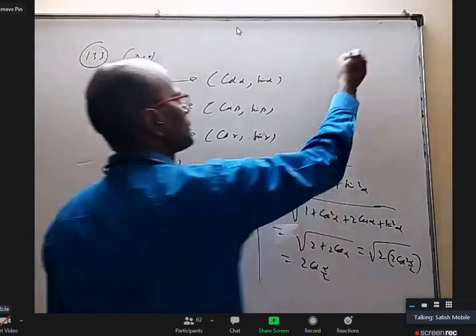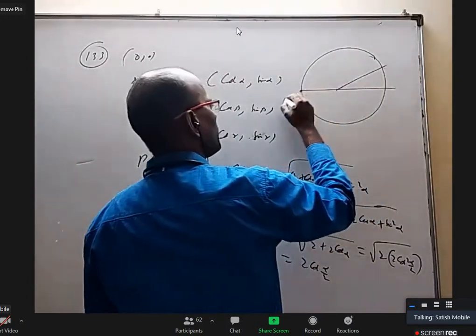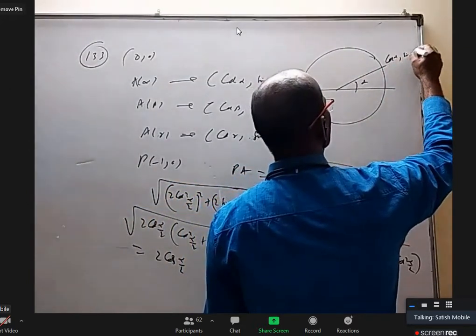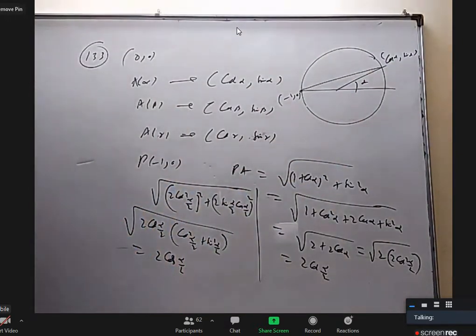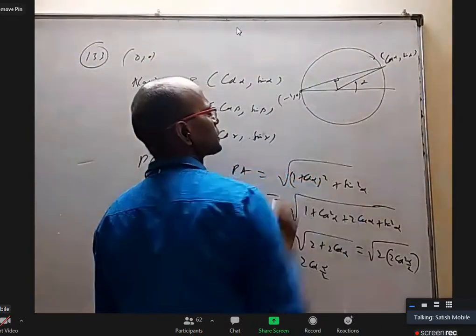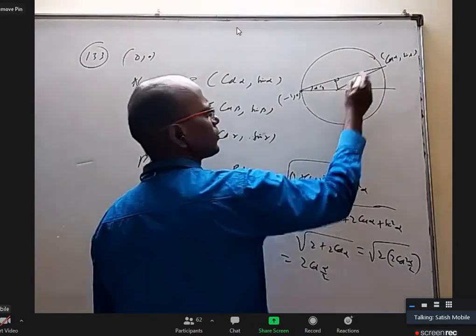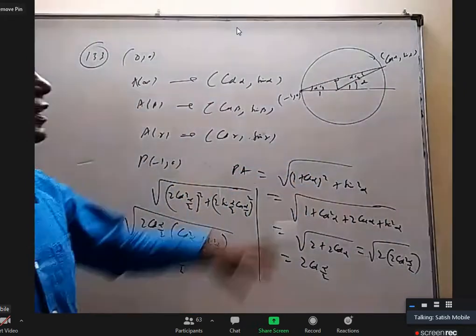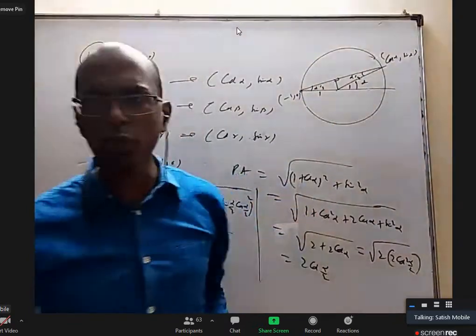Or you can do it from the figure. See, this point is minus 1 comma 0. This angle is alpha. This is cos alpha comma sin alpha. I want to find this distance. Here, if I drop a perpendicular, if this is alpha, this total is 180 minus alpha. So this will be alpha by 2 because this angle is half of this. This is also alpha by 2. This is 1, this is 1. Now tell me from the figure, from here to here, what is the distance? This is cos alpha by 2, this is cos alpha by 2. Is it not 2 cos alpha by 2?